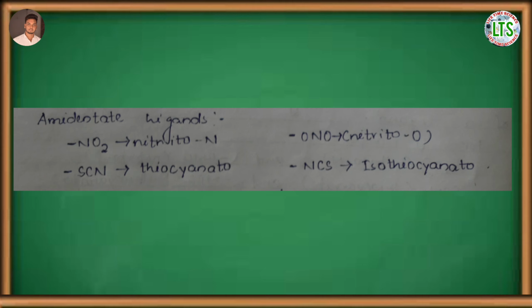Similarly, in the ligand SCN, if sulfur is coordinated with the central metal atom, the name is thiocyanato, and if nitrogen is coordinated with the central metal atom, then the name is isothiocyanato.